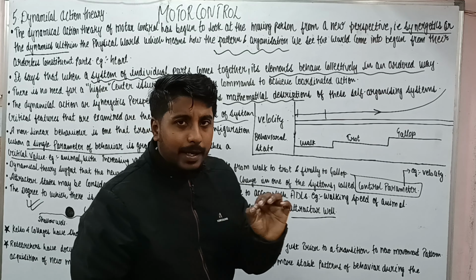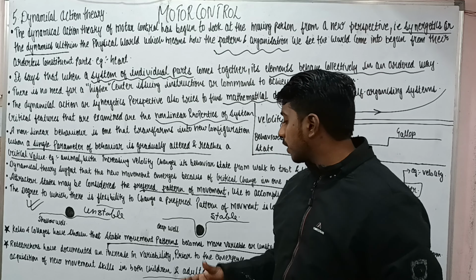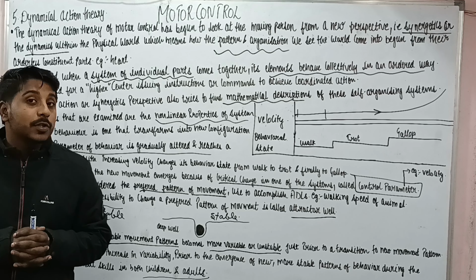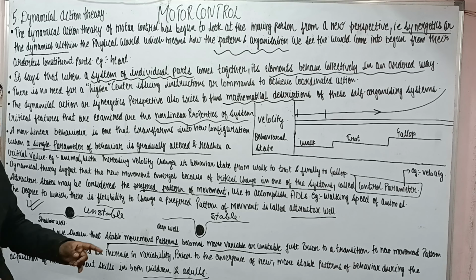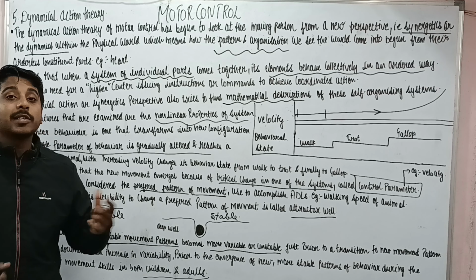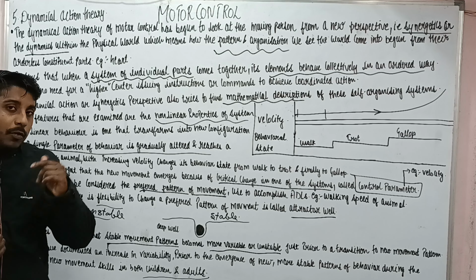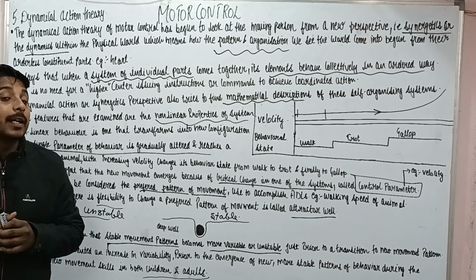Another example which I can give you is that when we are newborn, we are walking in the quadruped position, which is very stable, that is a deep well. But as we grow, we start walking on our legs, that is bipedal.